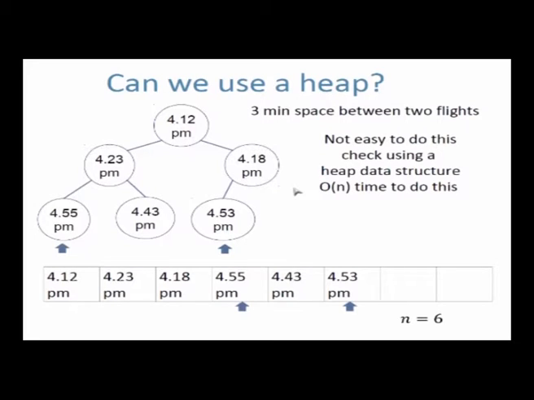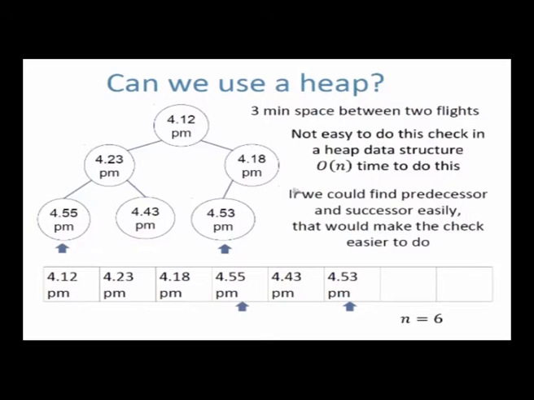So how do I do it without order n time? Okay, can I do it faster? In fact, can I do it in order constant time or order log n time, right? The answer is that you could do it if you had these operations called predecessor and successor. Predecessor basically says what is the node with the value just before. So 4:18's predecessor is 4:12.